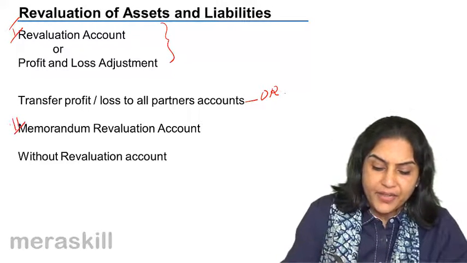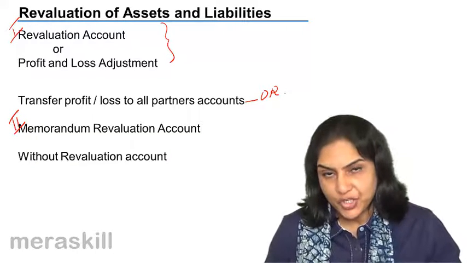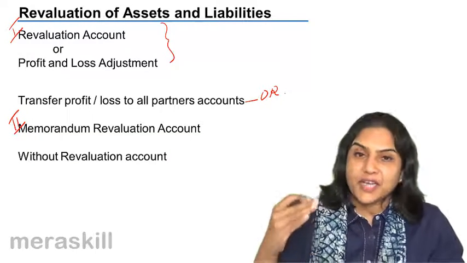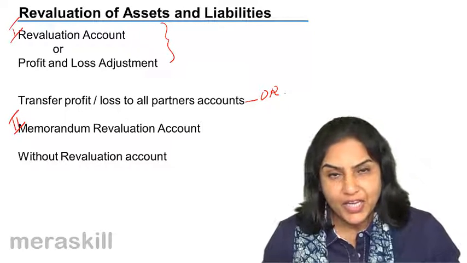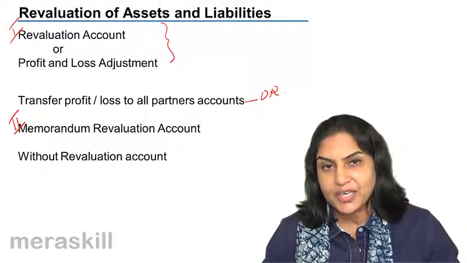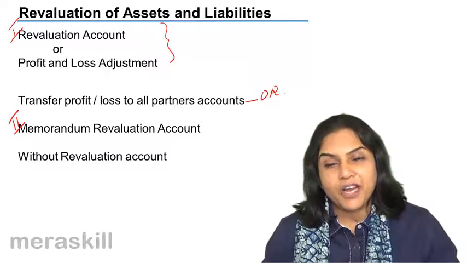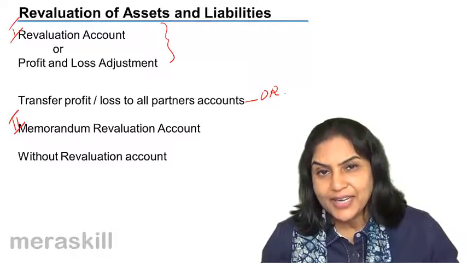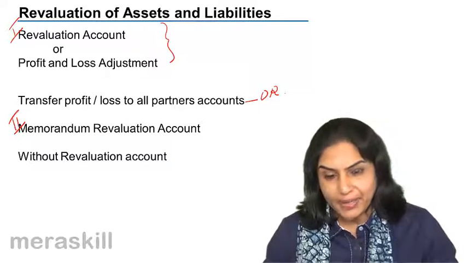Alternatively, there could be another method by which we prepare a memorandum revaluation account, wherein in the first half, we pass entries just like we do in case of revaluation. Increase in assets are debited. Correspondingly, revaluation account is credited. Decrease in asset would be credited and revaluation account debited.